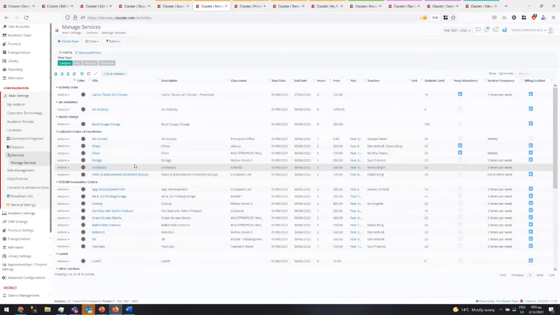Now, from the services and billing point of view, you can use the services to charge students per usage every time they use it, per day, per week, per month. You can charge this based on the private lessons we did before. You can charge based on the books they buy, so the books they get from the library, or the books they have from the subjects they get enrolled in, it will lead to some charges for the books and a few other things. So it's a section that can be used for so many different things. It's related also to transportation and so on.